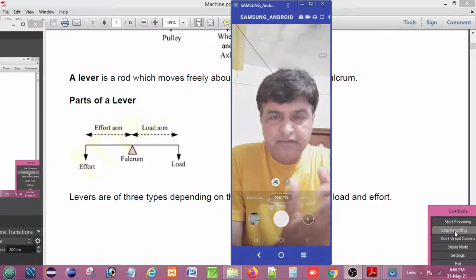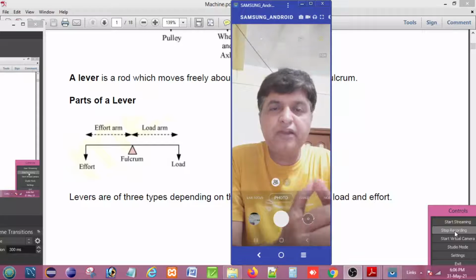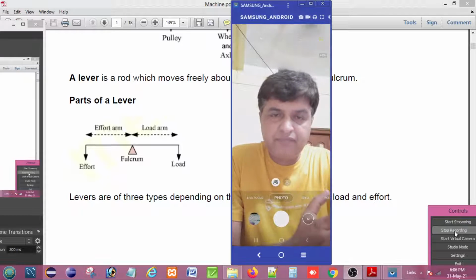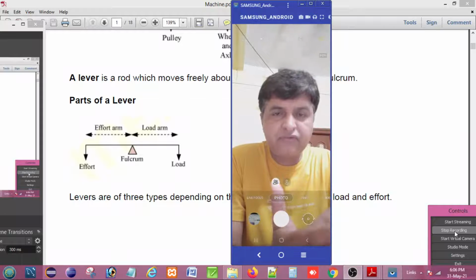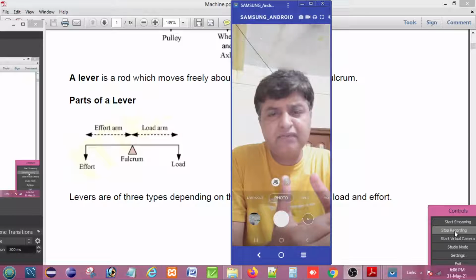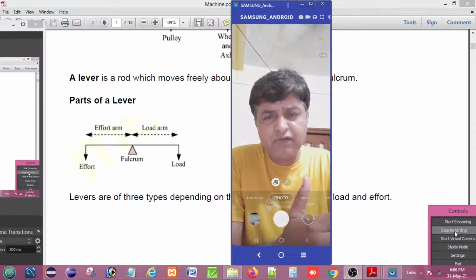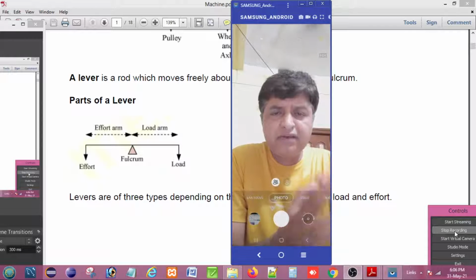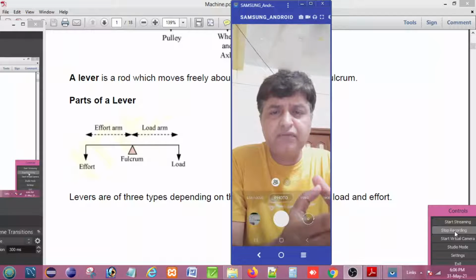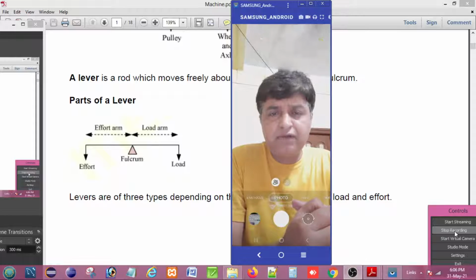In my previous class, I already discussed the theoretical knowledge of machines: what is load, what is effort, what is mechanical advantage, what is the relation between mechanical advantage and velocity ratio, what is efficiency, what is the relationship between mechanical advantage, velocity ratio, and efficiency of the machine, and how a machine becomes 100% efficient, what is an ideal machine and what is a real machine.